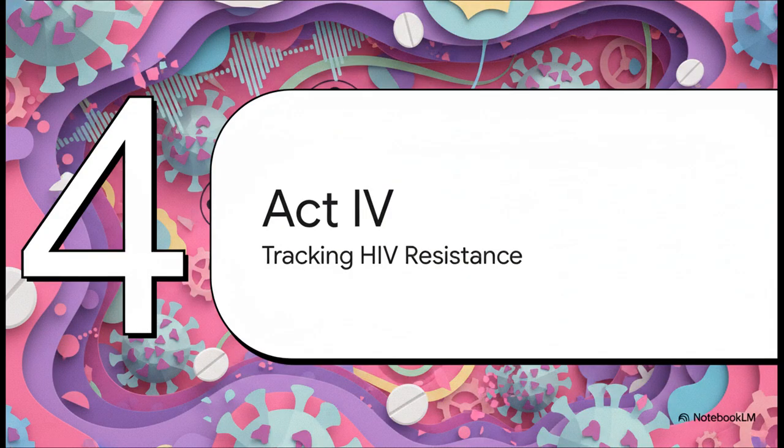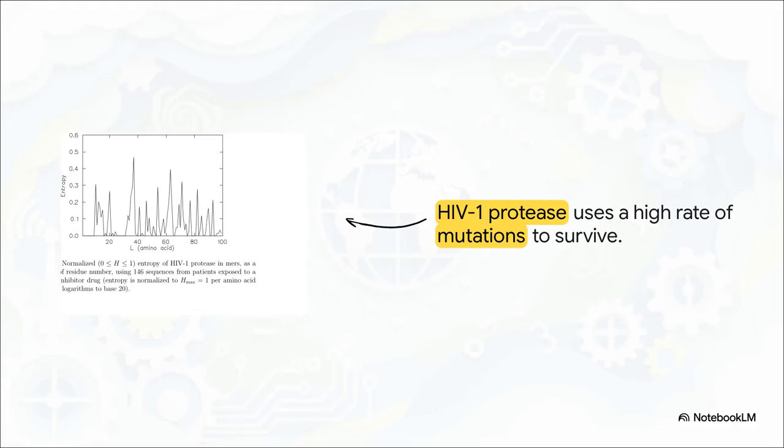Act 4. Tracking HIV drug resistance. Now, let's take these mathematical laws into a really high-stakes, real-world scenario, the battle against HIV-1. When you look at the entropy map of HIV-1 protease, which is a crucial enzyme for the virus, it is absolute chaos. All those spikes represent highly variable sites. The virus is actively using a massive rate of mutations, pure biological noise, as a survival mechanism. It intentionally maintains this polymorphic mixture of variations.